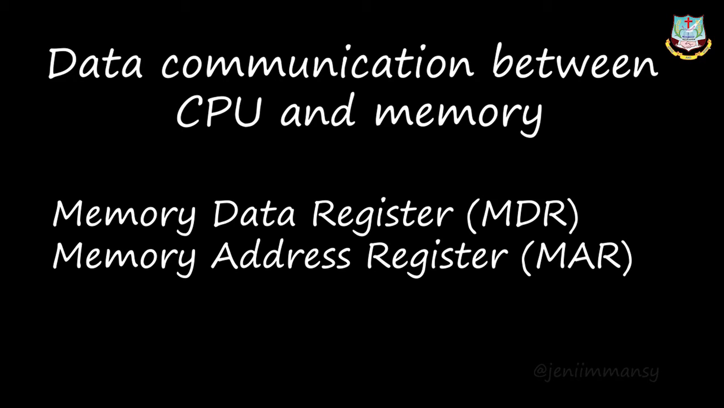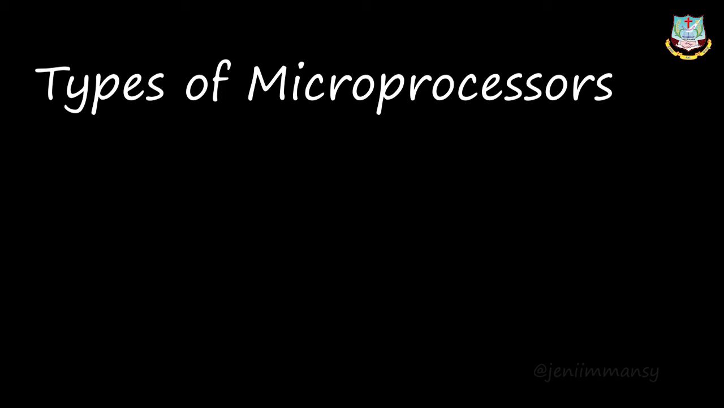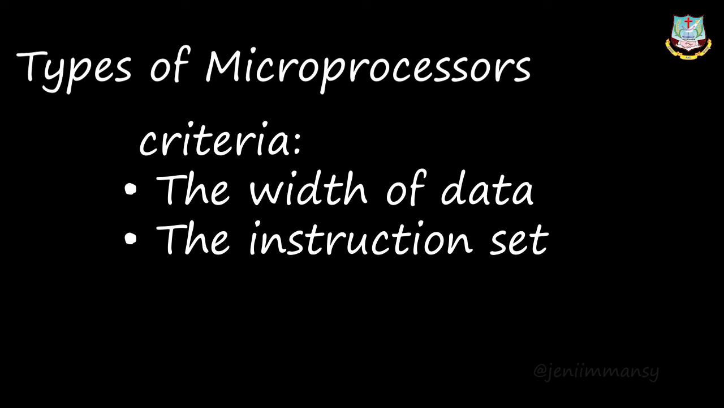And now we are going to see about the types of microprocessor. Microprocessor we know, right? So here we are going to see the types of microprocessor. This microprocessor classification is done based on two criteria. The first one is the width of the data which can be processed. According to the width of the data processed inside the microprocessor, it has some subdivisions, and based on the instruction set also we have some types of microprocessor.